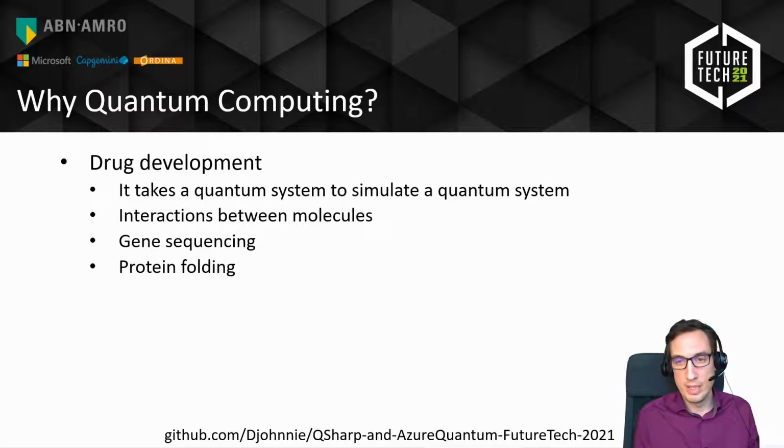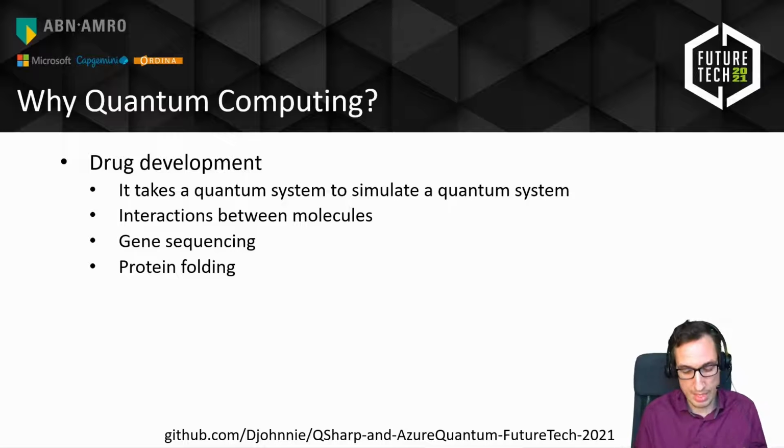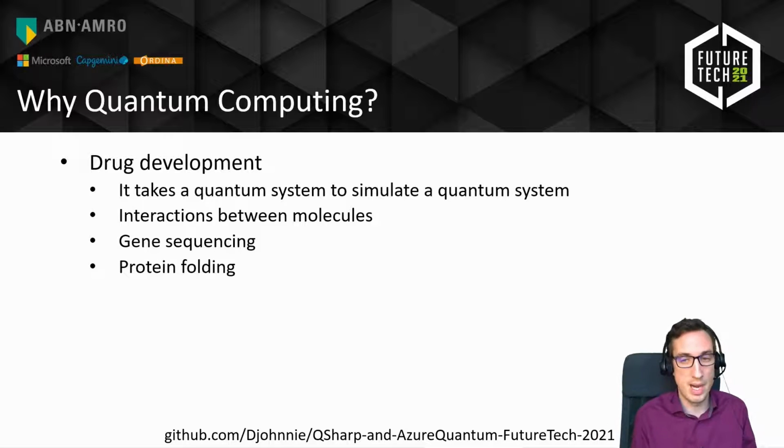But how do we know that that drug will actually work? Well, we need some kind of simulation. And that's basically the reason why today there's only two options. There's trying to combine the processing power of all classical computers together to help us simulate what a drug can do to our system, because the problem is just there's so many things going on inside of your body. It's an exponential problem. We cannot simulate our entire system when a drug is being applied. So we try to combine all of the processing power in the world to only help us a very, very small portion. And the other thing that we can do is do animal testing.